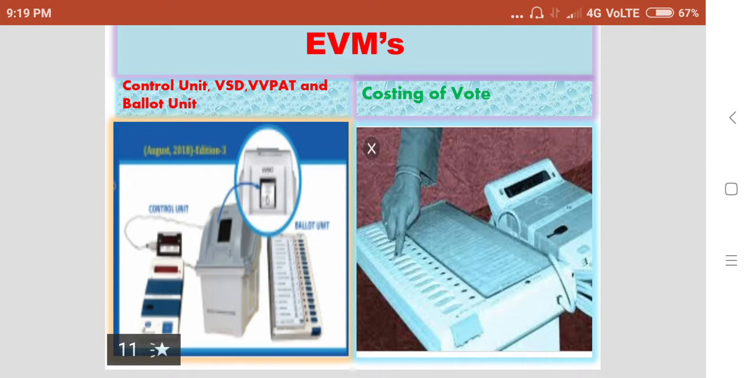Then how to cast the votes? Here is a picture which is showing the casting of a vote. While casting our vote, we should press the button like this. Then our vote will be recorded. This machine on the left side will give a beep sound. So that is understood that my vote is registered. So this is the method of casting a vote.